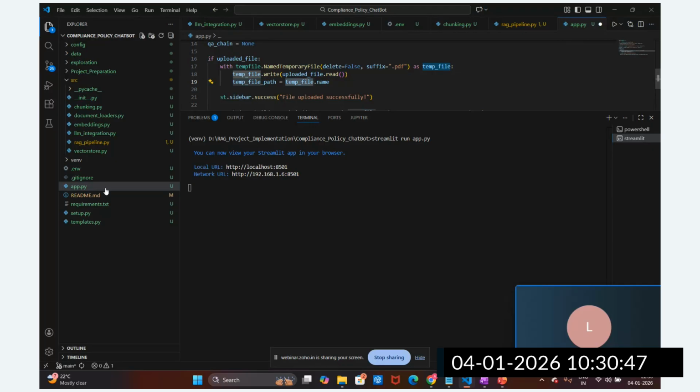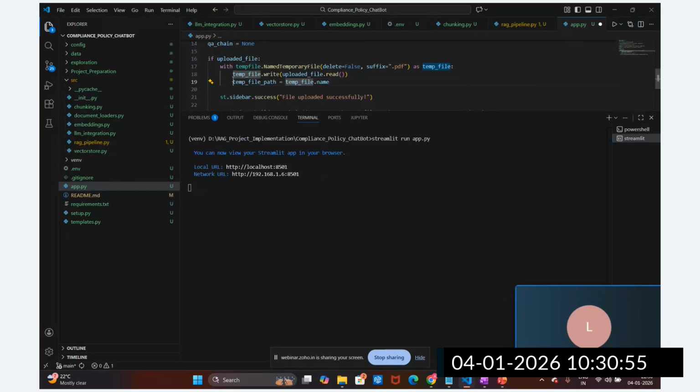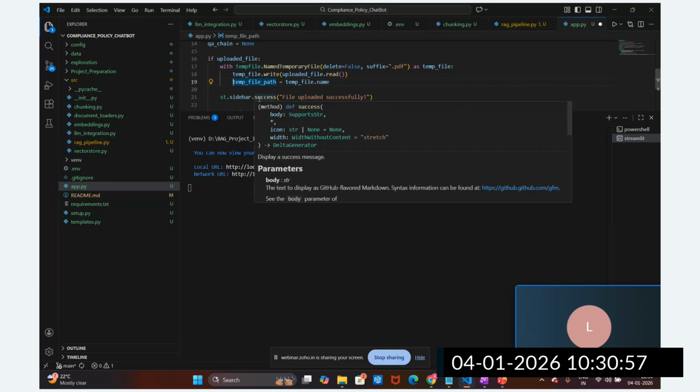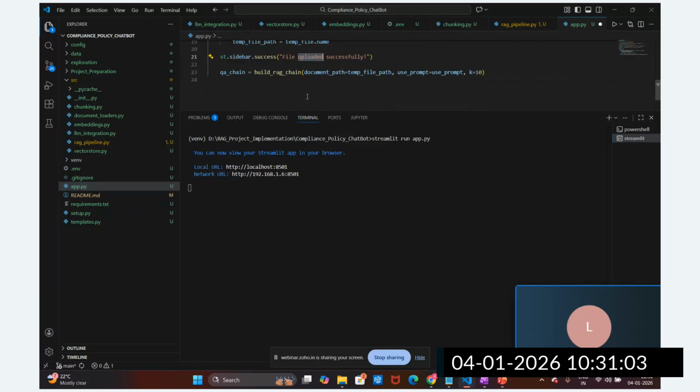Whenever the file is uploaded, I'm going to read this file and write it here in this directory locally. For that purpose I have written this code. Then I'm going to write this success message in the sidebar, guys: this file is uploaded successfully. And this is how I'm going to write this message. Let me remove this part as of now.